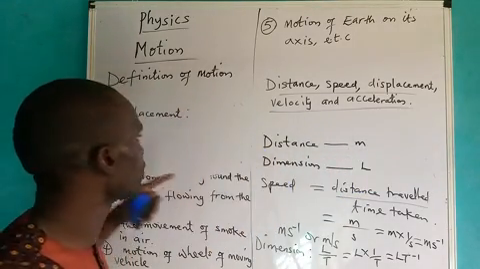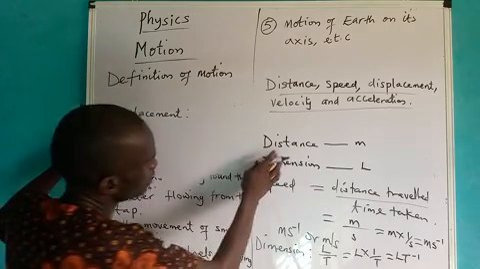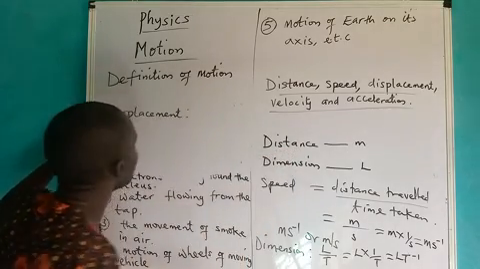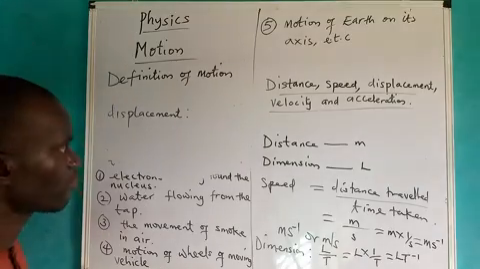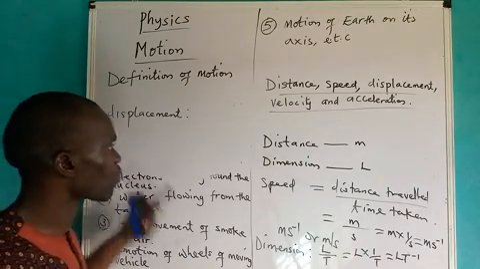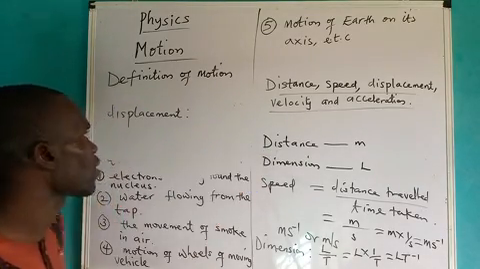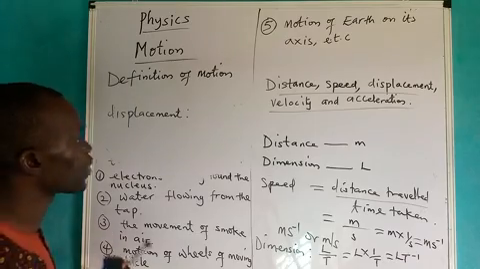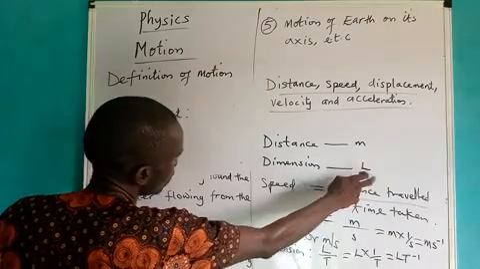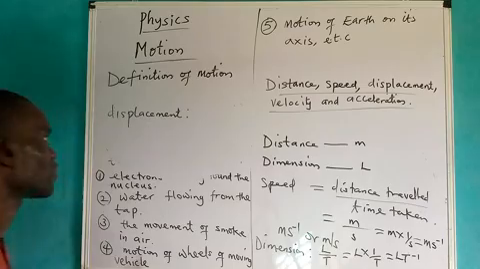But now you should know the difference between displacement and distance. Distance is scalar, while displacement is a vector quantity. Now, what is the dimension? The dimension can also be L, that is for the displacement.